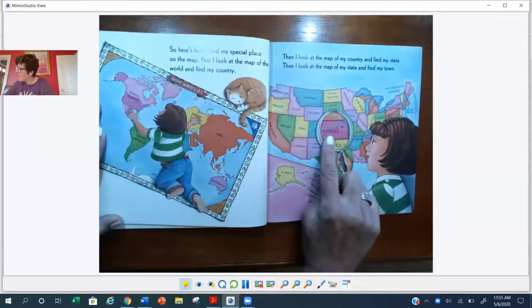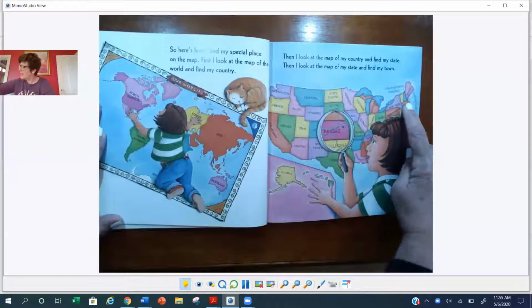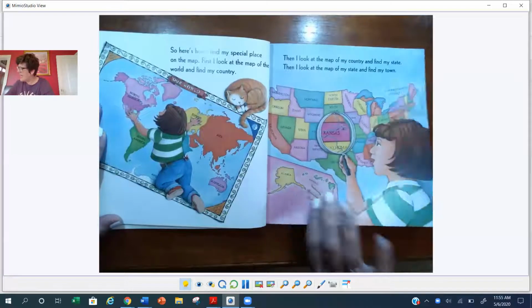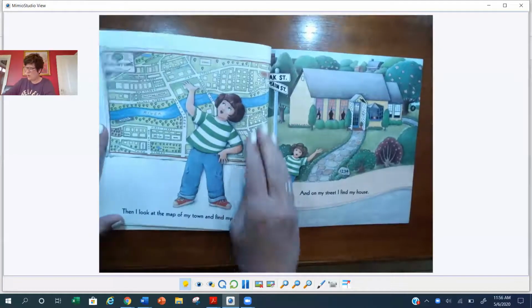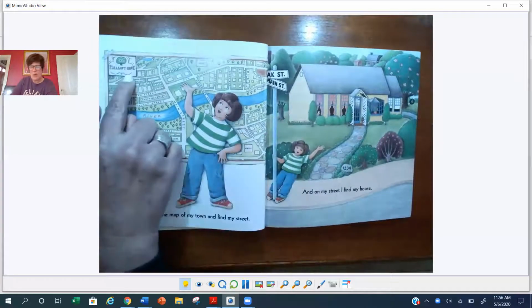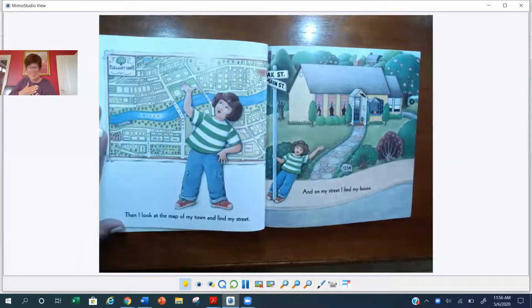She lives in Kansas, right? Mrs. Wise lives in Massachusetts over here. Then I look at the map of my state and find my town. Oh, she lives in Pleasant Grove. Mrs. Wise lives in Braintree.